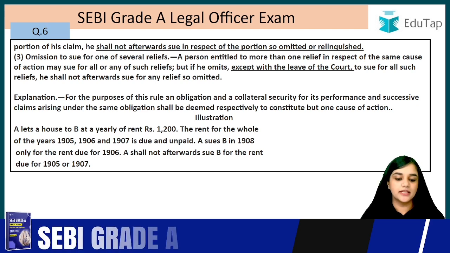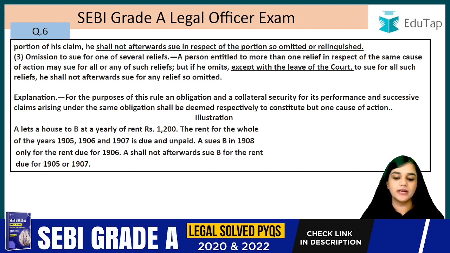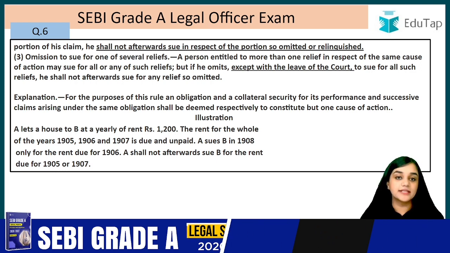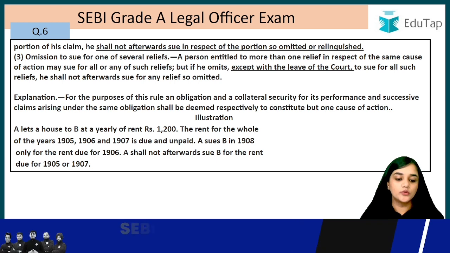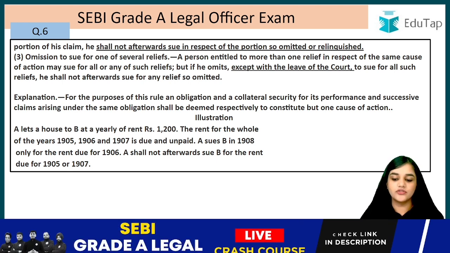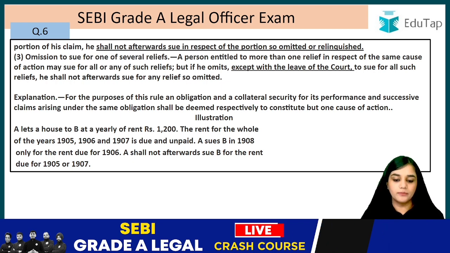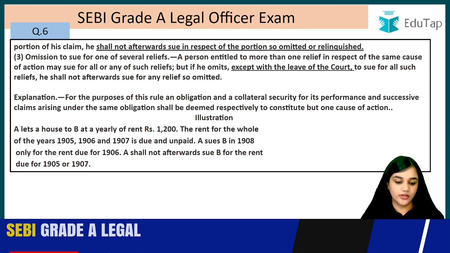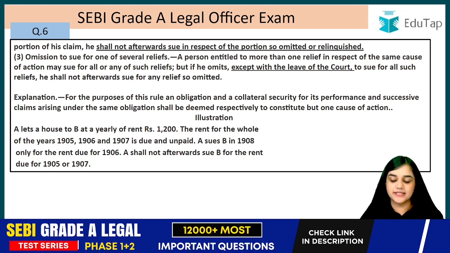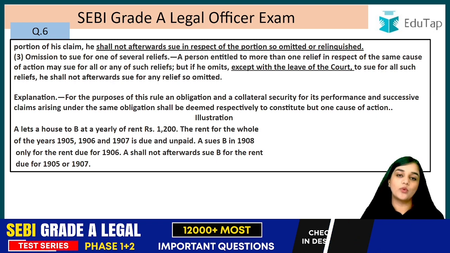So a person entitled to more than one relief in respect of the same cause of action may sue for all or any of such reliefs, but if he omits, except with the leave of court, to sue for all such reliefs, he shall not afterwards sue for the relief he has omitted. For the purpose of this rule, an obligation and a collateral security for its performance and successive claims arising under the same obligation shall be deemed respectively to constitute but one cause of action.